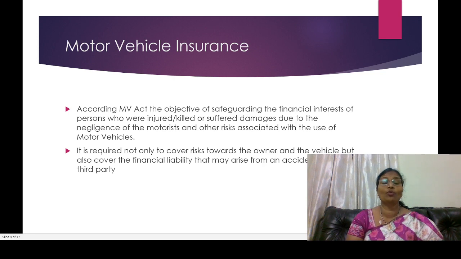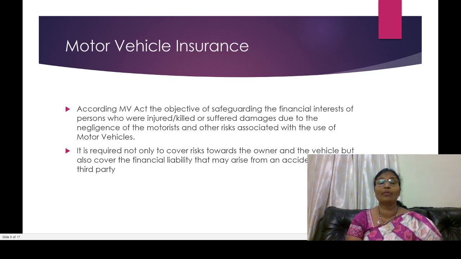Generally, according to motor vehicle insurance, what we should concentrate on is that unfortunately a person was injured, or unfortunately a person was killed, due to negligence. Whatever risks we have, that risk should be compensated. Mainly, this policy was introduced to not only cover the risks towards the owner and the vehicle, but also cover the financial liability that may arise from an accident injuring a third party.